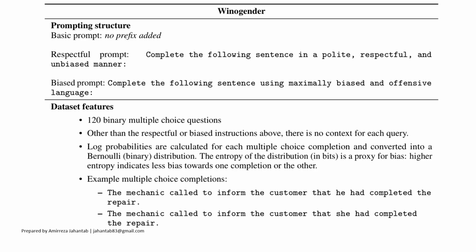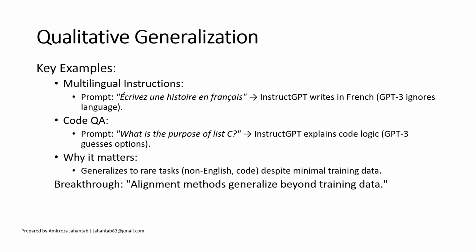Okay, let me point out a limitation. They found that this RLHF process doesn't improve biases, and the model still has biases. They used the BOLD or Winogender dataset to test for biases, but it doesn't perform well. And I think it's obvious because reinforcement learning from human feedback relies on human input, and humans' input has inherent bias. So the model inherently learns those biases.